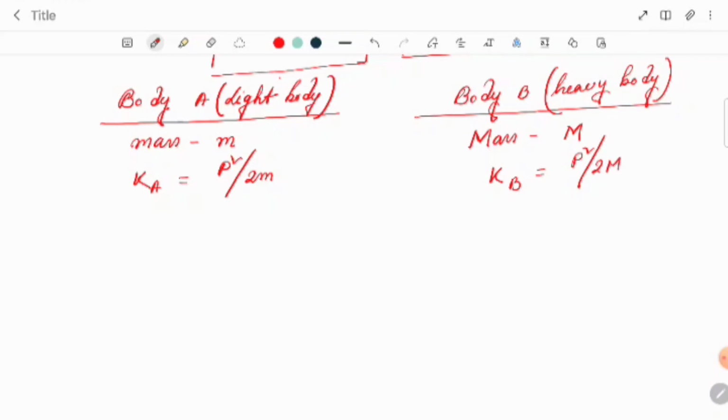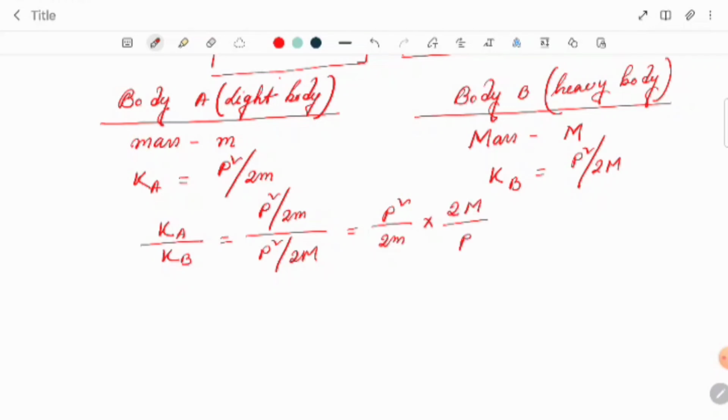Now if we compare whose kinetic energy is more, so if we write KA by KB, if we want to calculate, what we'll get, p square by 2m divided by p square by 2 into capital M. So what will happen? We can say p square by 2m into 2 into capital M by p square. P square cancels out, 2 cancels out. We are getting capital M by small m.